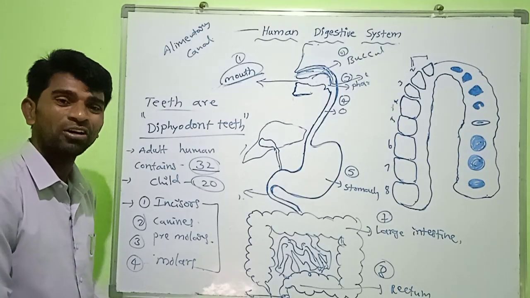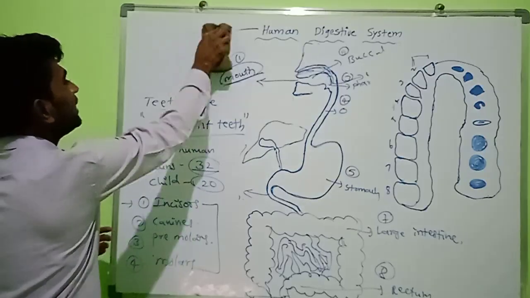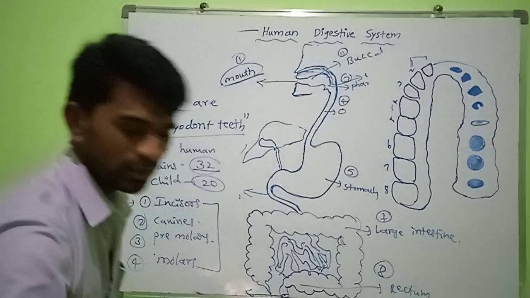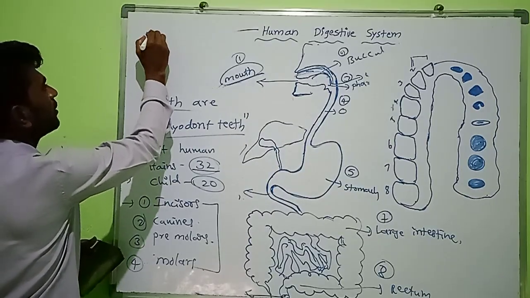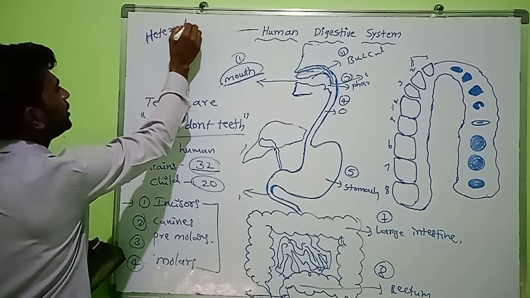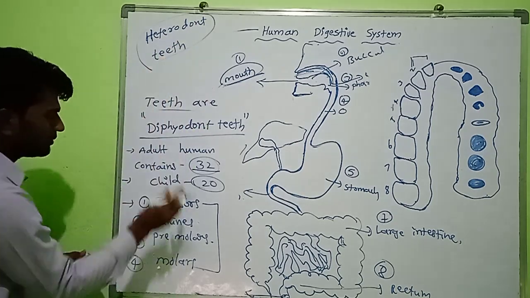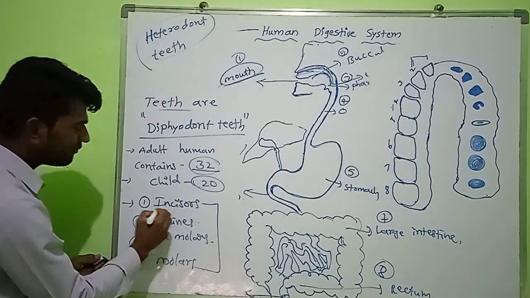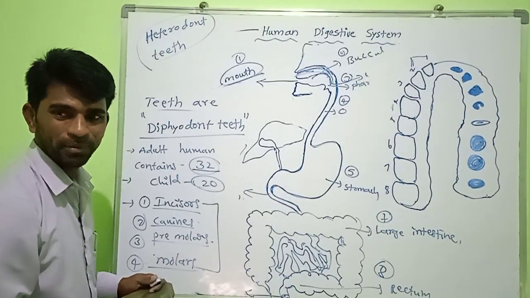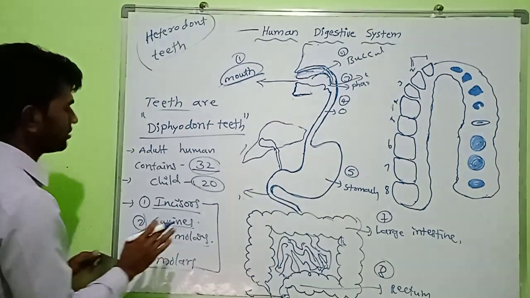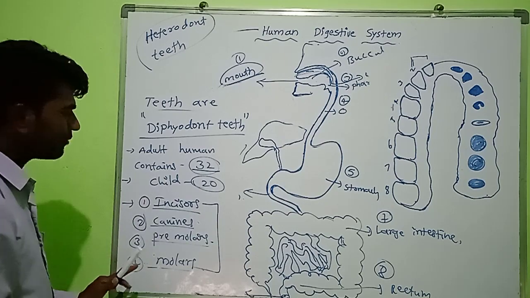Okay, so they are called heterodont teeth. What do we call them? Heterodont teeth. Because they have different types. Every type of teeth has a different function. Let us see what are the functions of these four types of teeth.